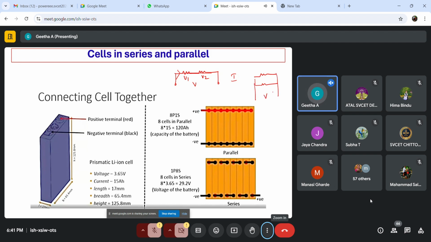Suppose I have cells in parallel, what about the voltage? The voltage remains the same. Even if I add more parallel cells, voltage is going to remain the same, whereas the current gets added, it will increase. Okay, we have different batteries. Every battery will have its own nominal voltage and nominal capacity, capacity in terms of ampere hour. So you have to choose which battery you're going to use accordingly.